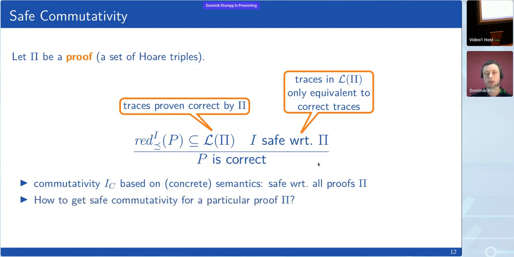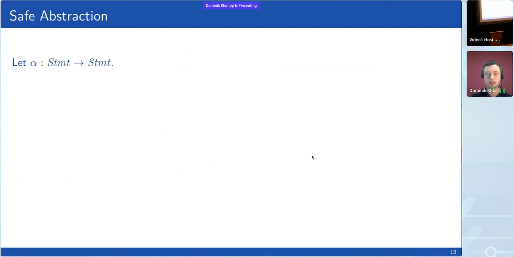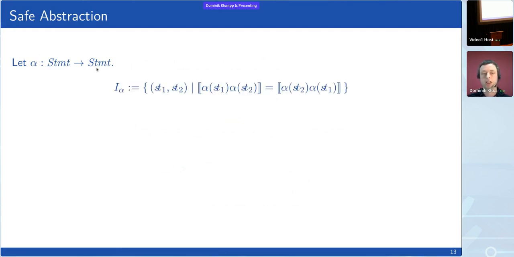But the question for us now is, how can we get safe commutativity for a particular given proof? And we see one way to achieve that is through what we call safe abstraction. We take a statement abstraction, so that's a function alpha that maps statements to more abstract statements that allow more behaviors.